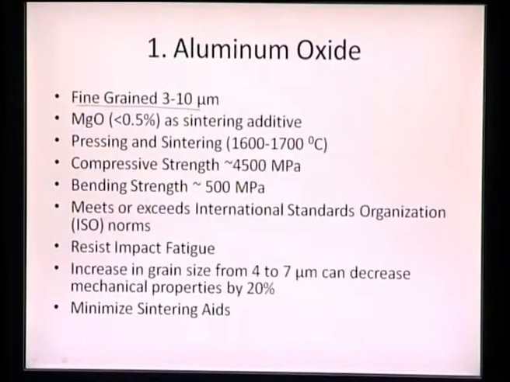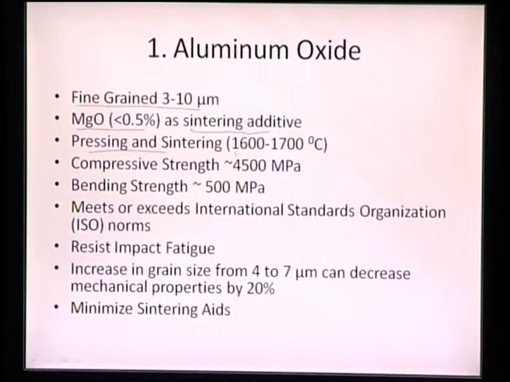To densify it, we add magnesium oxide, less than 0.5%, as a sintering additive. Sintering has to be done at very high temperatures, because the melting point of aluminum oxide is more than 2000 degrees centigrade. So we need to do pressing and sintering at temperatures of the order of 1600 to 1700 degrees centigrade. High densification also leads to very high compressive strength, of the order of 4.5 gigapascals. Since it's a ceramic, it has very good compressive strength, but not that good tensile strength. Generally all these implants are under compression, so aluminum oxide shows very good compressive strength.